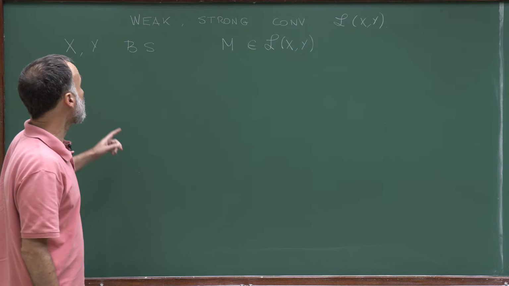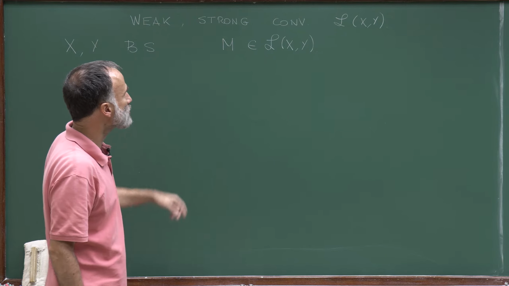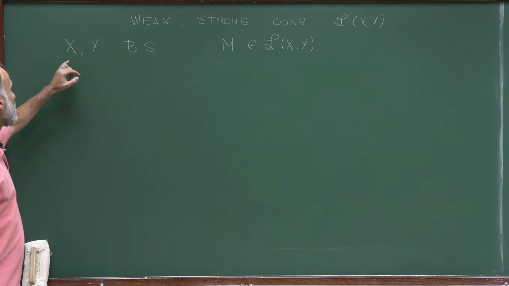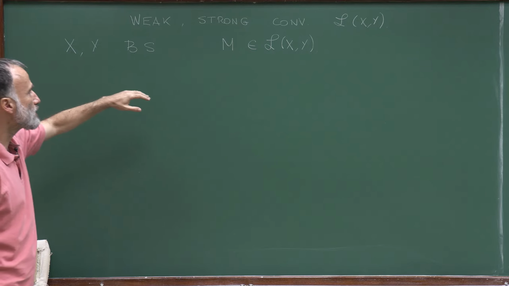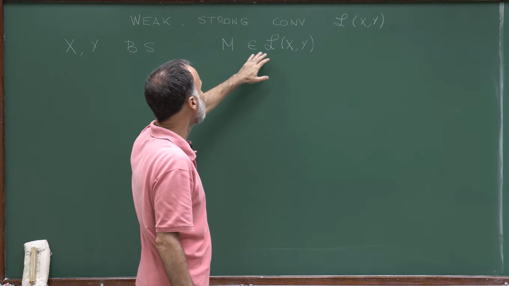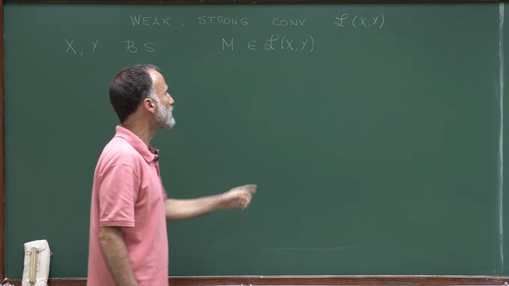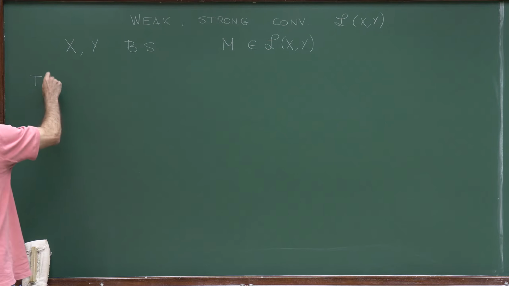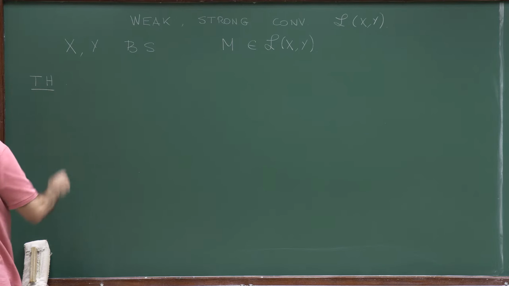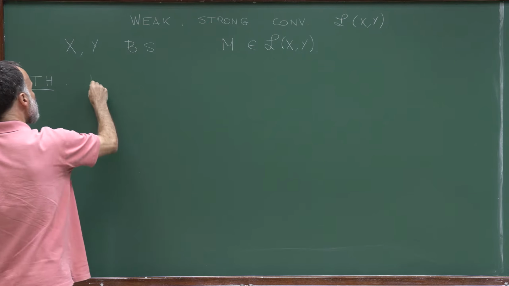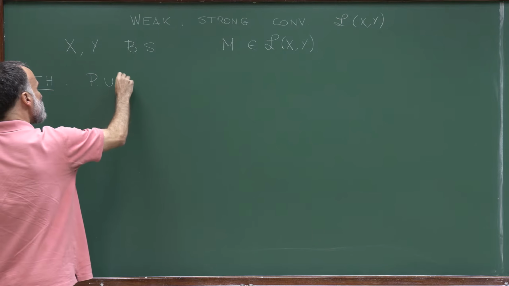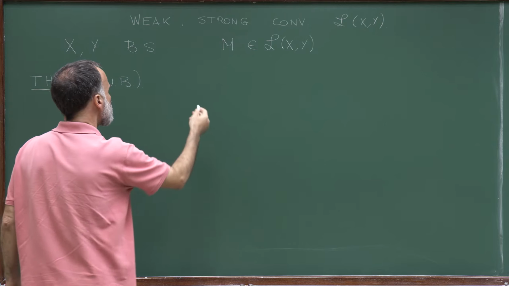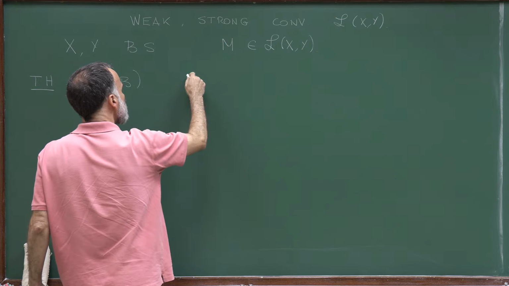So in this lecture, I'll continue on the topic of weak and strong convergence in L(X,Y). So X and Y will be Banach spaces, and we will represent by L(X,Y) the bounded linear operators from X to Y. So let me start with a theorem which is a consequence of the principle of uniform boundedness, and it can be stated as follows.